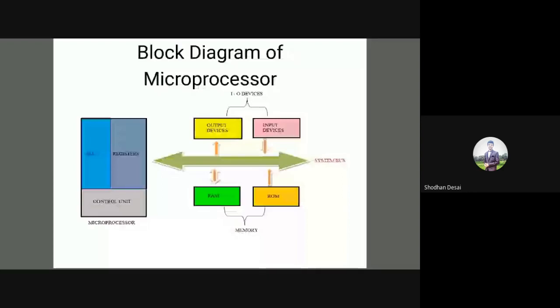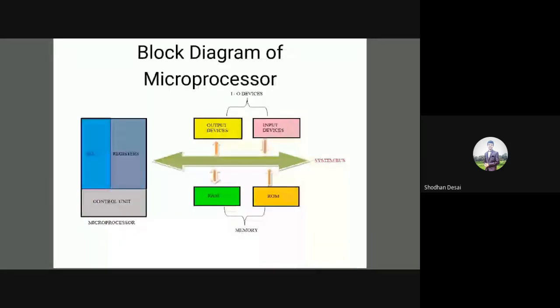Then we have RAM and ROM memory. RAM is random access memory. It is a volatile memory, as you are aware. That is, the data stored will be lost once the power supply is off. So RAM is a temporary memory. Though it is a read-write memory, where we can read and also write information, it is temporary. Whereas ROM is a permanent memory, wherein we can only read the data but cannot write it. Correct? So these are the different blocks of a microprocessor system.